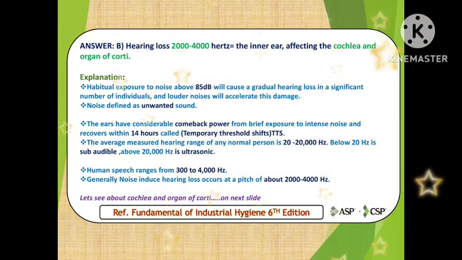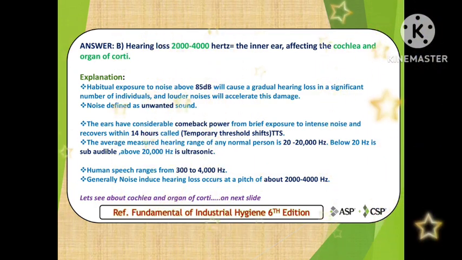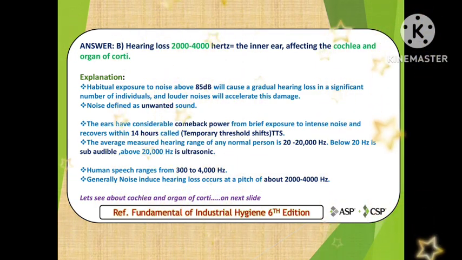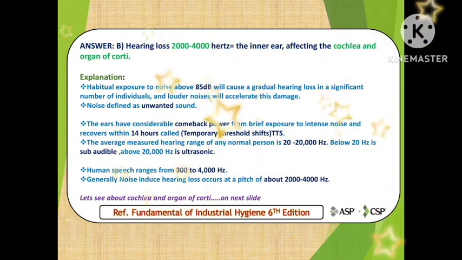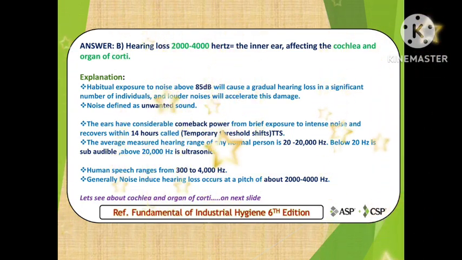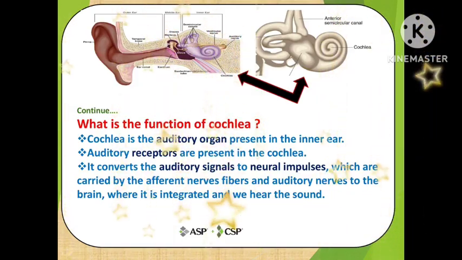Below 20 is subaudible and above 20,000 is ultrasonic. Human speech ranges from 300 to 4,000 Hz, and generally noise-induced hearing loss occurs at a pitch of 2000 to 4000 Hz. So let's see the cochlea and organ of Corti function in the next slide.